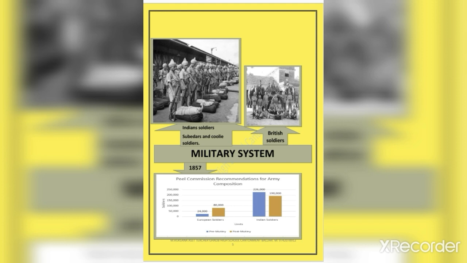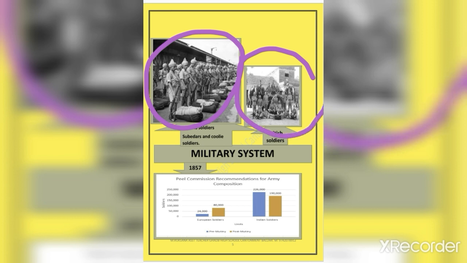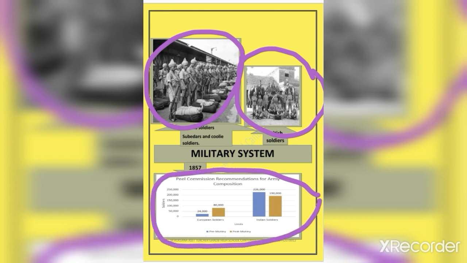The British government accepted the recommendation of the Peel Commission in the year 1857. What is the Peel Commission here? Because there was discrimination between Indian soldiers and British soldiers, for that purpose the Peel Commission recommendation was put in front of the British government in the year 1857. Based on these recommendations, the military system was redesigned.